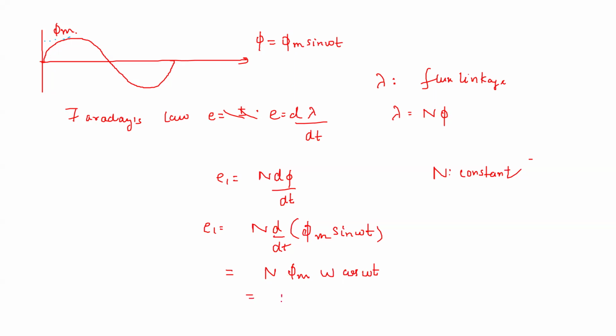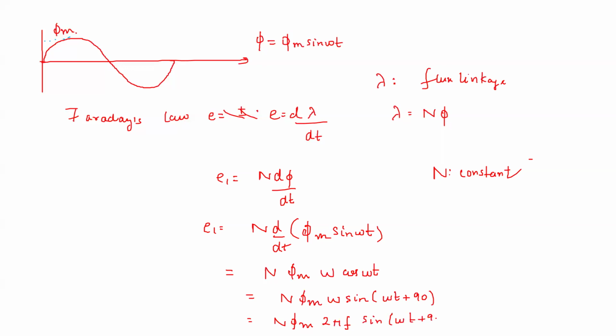So this is nothing but N phi m omega sine of omega t plus 90. Now if I write this omega as 2 pi f.